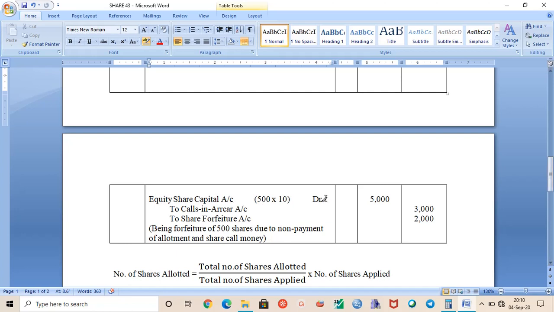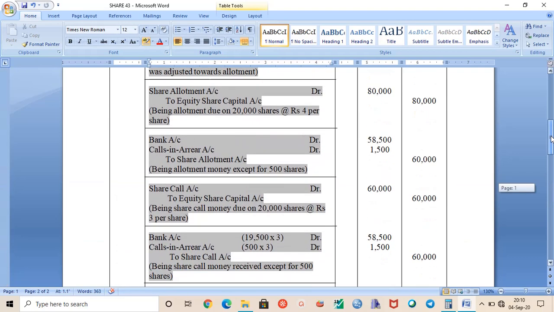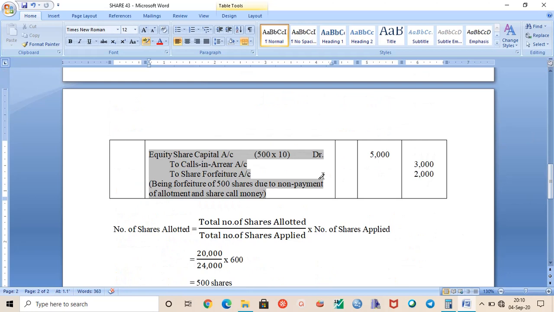So equity share capital account debit, calls in arrear and share forfeiture. Equity share capital account 500 into 10, because 500 shares were actually allotted to Vishal, and the full value of the share was called up here. There is no money due for premium because premium money is already received with application, so you don't have to worry about it. Calls in arrear will be 1500 plus 1500, 3000. And this 2000 is your share forfeiture money.